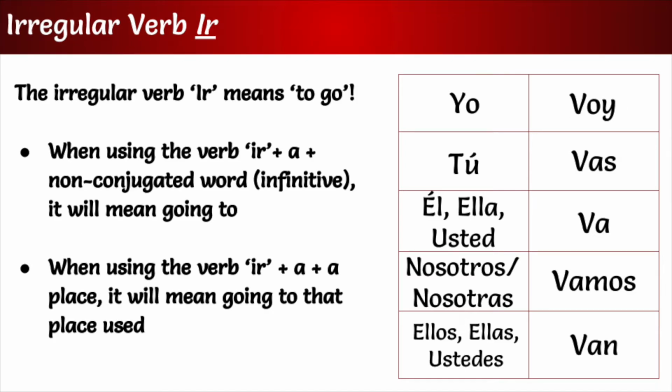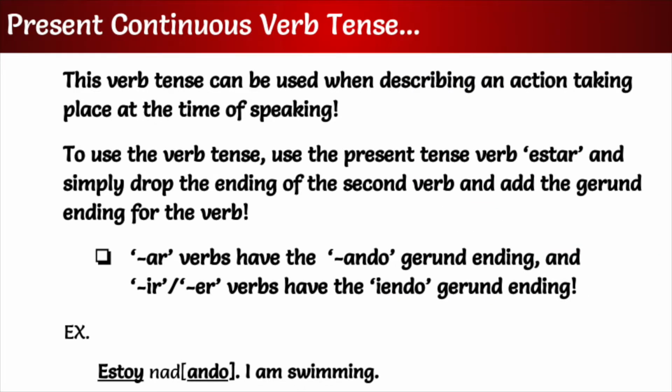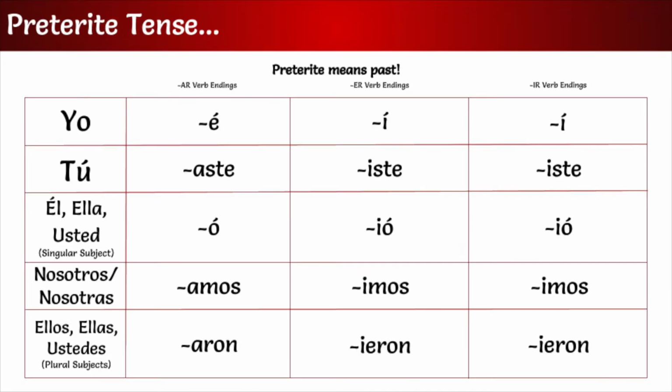Another common irregular verb is ir. How you conjugate it accordingly is also different compared to most other verbs. Now we will look at present continuous verbs for a second. This verb tense can be used when describing action taking place at the time of speaking. To use, simply drop the end of the verb and add its gerund ending. AR verbs change to ando, while IR and ER verbs change to iendo ending.